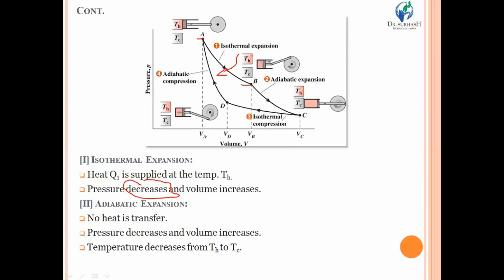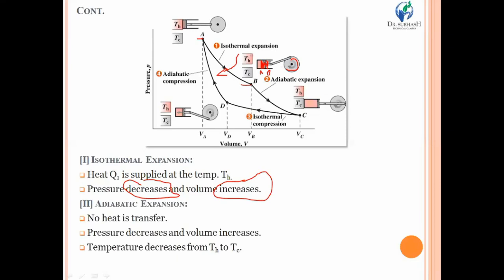Whereas the volume is VA at the start, and at the end of this process the volume is increased in the isothermal expansion process. Over here, due to expansion, the piston will move from the left to the right hand side. At the start of this process the piston is in its position over here, and after some time, when the isothermal expansion is completed, the piston reaches over here. So the piston moves from the left to the right hand side. In that way, we get work as output. So this is what happens in the isothermal expansion.